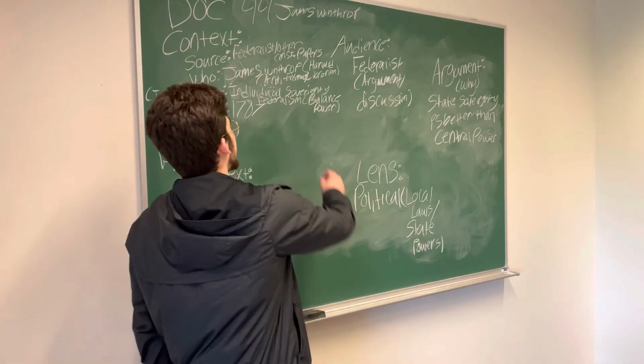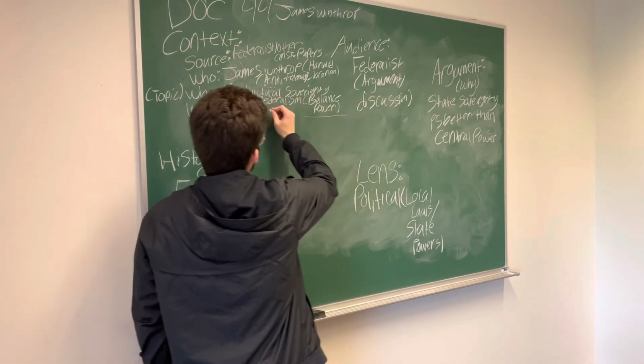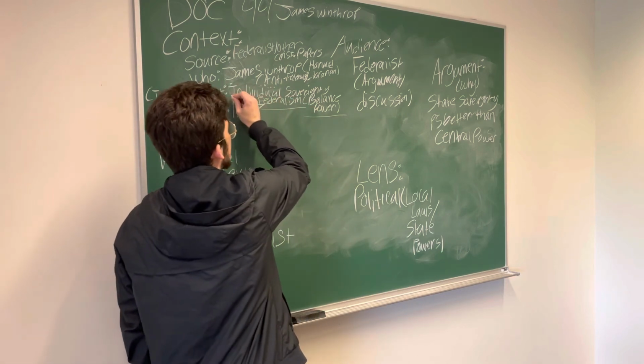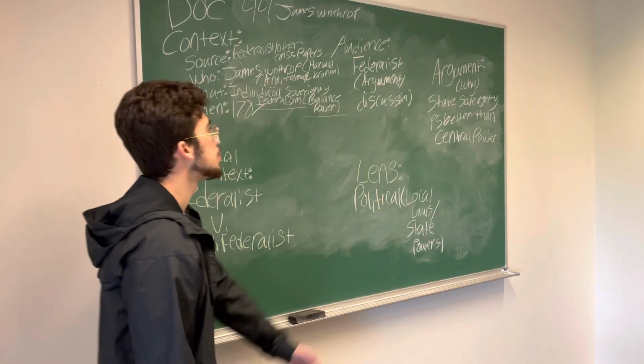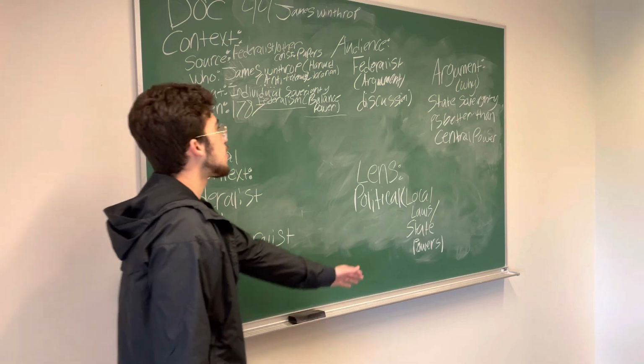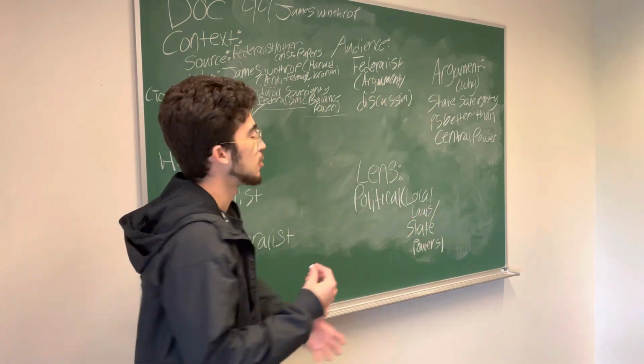And then bringing it back, we have this idea of balance of powers. It creates this idea of federalism. We have this idea of individual sovereignty. Look at it through a political lens. It's their argument to the Federalists, and that's how you can bring all the points together.